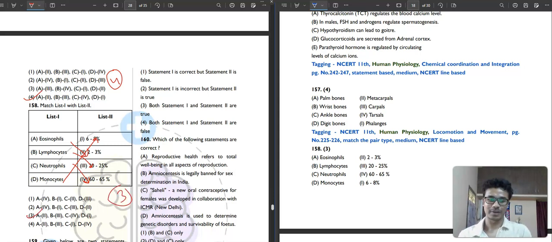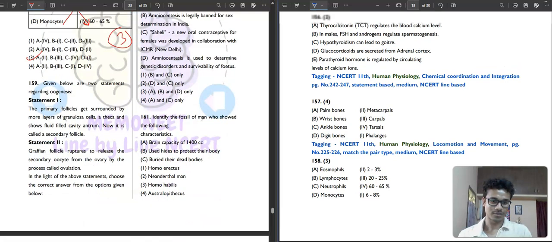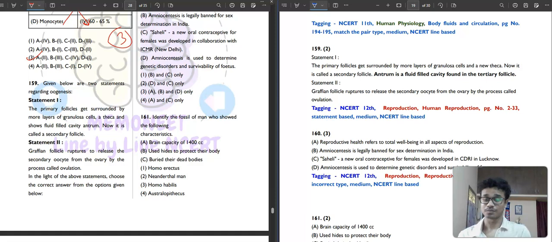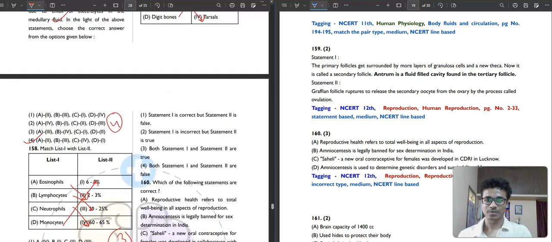Then question number 159. A very big statement, I can say. Let's see. The primary follicle gets surrounded by more layers of granulosa cells, becomes thicker and shows a fluid-filled cavity, the antrum. Now it is called the secondary follicle. So the antrum is a fluid-filled cavity found in the tertiary follicle, so this is not correct. Then the Graafian follicle ruptures to release the secondary oocyte from the ovary by the process called ovulation. This is absolutely correct. So the first statement is incorrect and the second is true. The second option will be your correct answer.